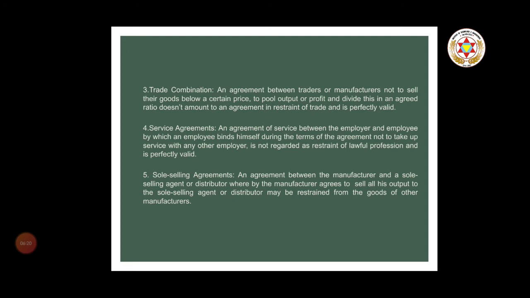Next is sole selling agreement. An agreement between the manufacturer and a sole selling agent or distributor, whereby the manufacturer agrees to sell all his output to the sole selling agent or distributor, may restrain the agent from selling the goods of other manufacturers.